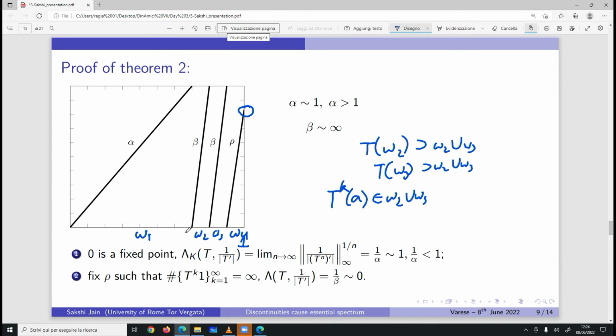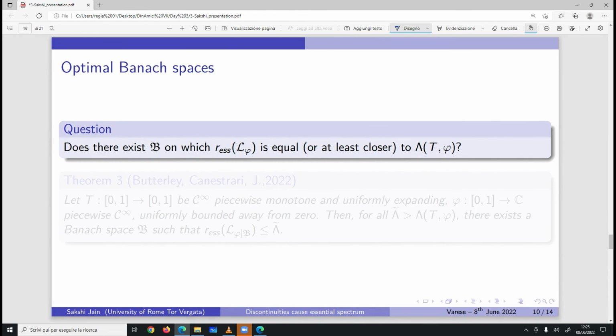So the next question is, does there exist Banach spaces on which the essential spectral radius is equal to our bound, or at least closer to our bound that we have said, and is not exactly Keller's bound?